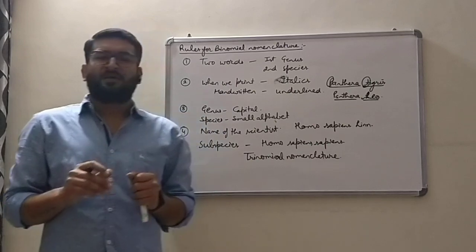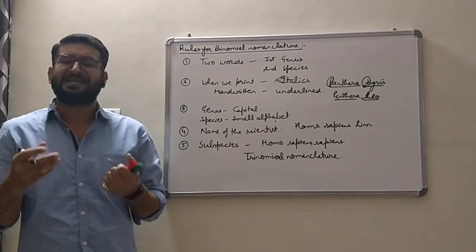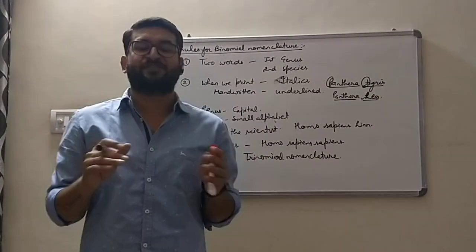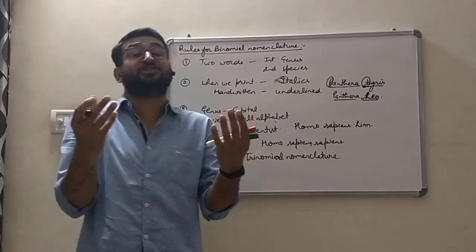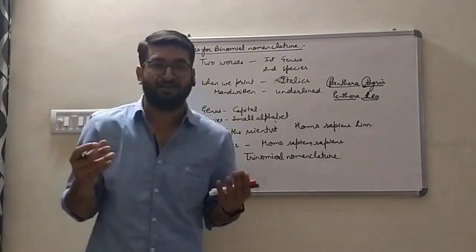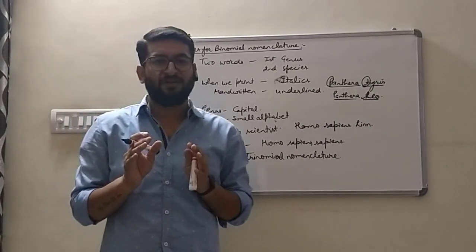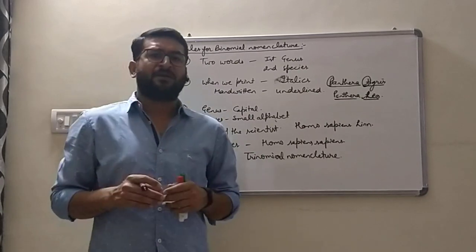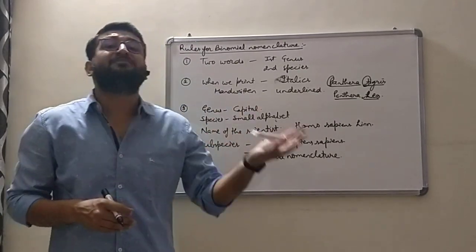Next, these names are taken from the Latin language. This language is a dead language, nobody uses it. So now there is no chance of change of that name or spelling, whatsoever we placed. Along with that, these names can be related to organisms of the same genus.